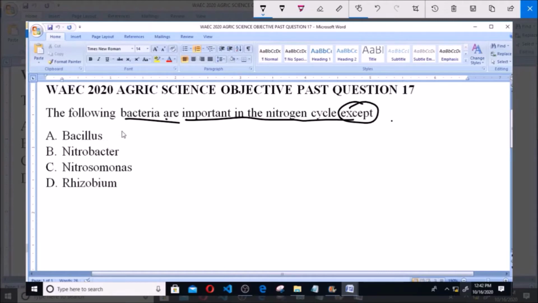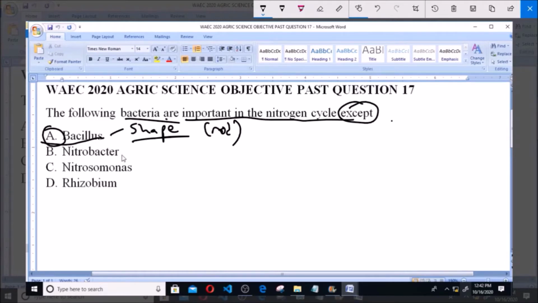Now option A says Bacillus. Bacillus is basically a description of bacteria according to shape. It's a generic term for bacteria of a particular shape, rod-shaped bacteria in general. So you can't exactly say it is important to the nitrogen cycle because that particular type of bacteria is not specified. So option A is not important in the nitrogen cycle.